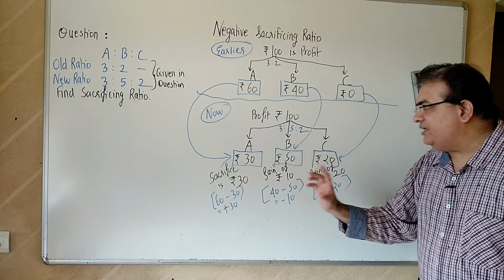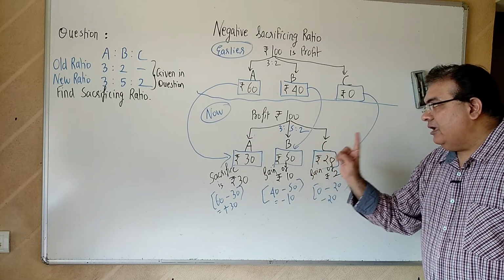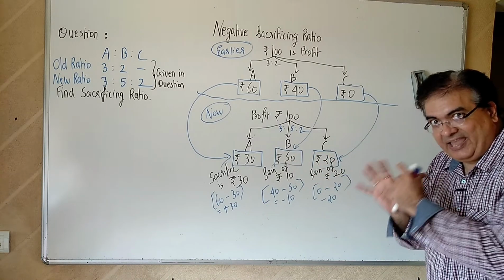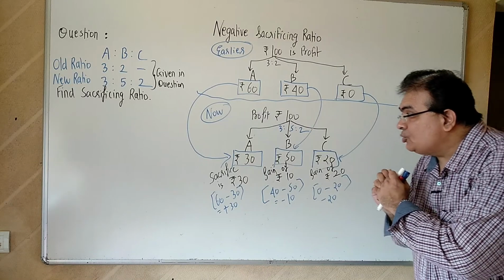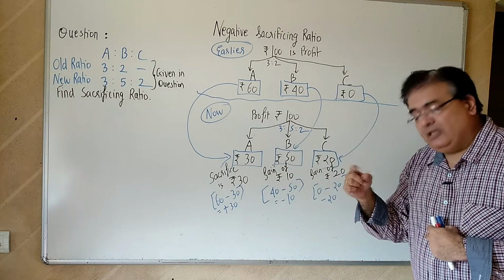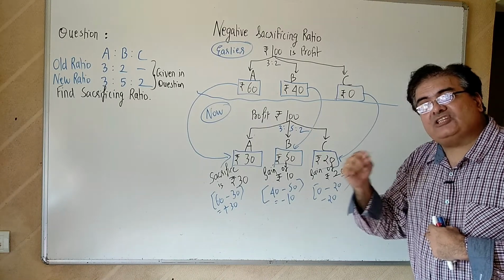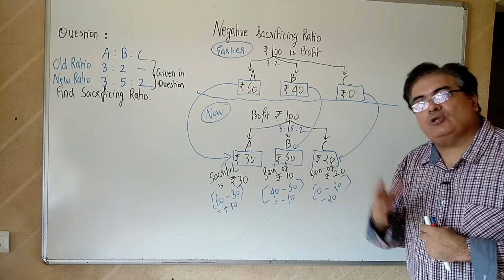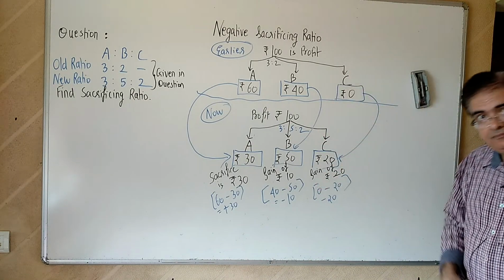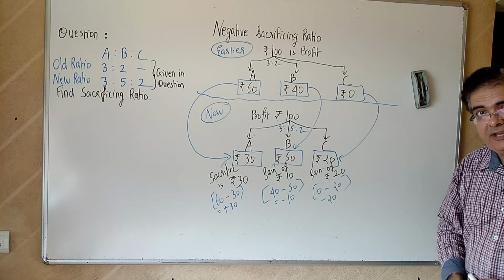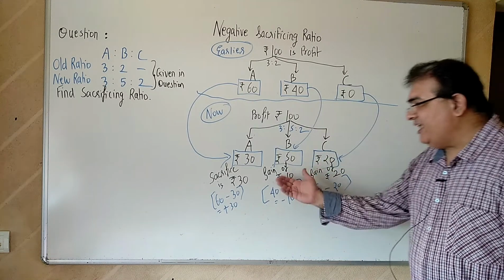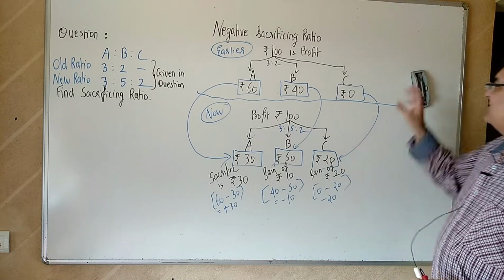So actually speaking, if I speak a little further, B and C are gaining partners. They should compensate Mr. A. This we will see in the video on adjustments of goodwill in admission of a partner. Okay, but this is very much possible. Sacrificing ratio can be negative. 40 minus 50 is minus 10. Actually, it is a gain. Correct? Let's take one more example.